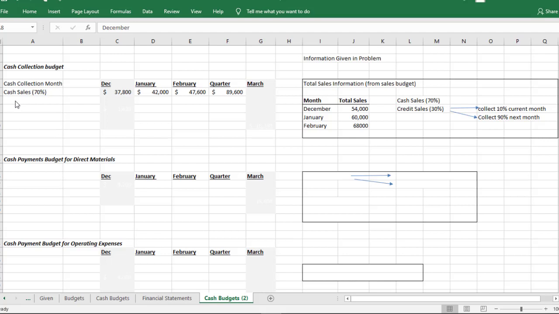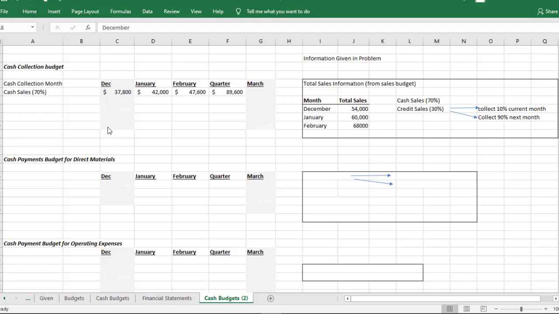So first thing, I put the cash sales in. Now notice this is for the months January and February. However, I added in the gray areas, I added December and March. The only reason I did that is so you could follow along with the movement of the cash. It's not part of the problem itself for you to provide that in the answer.